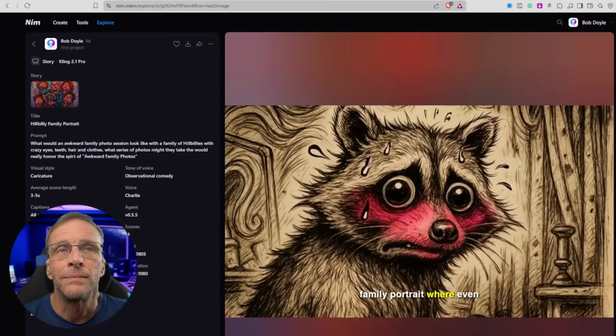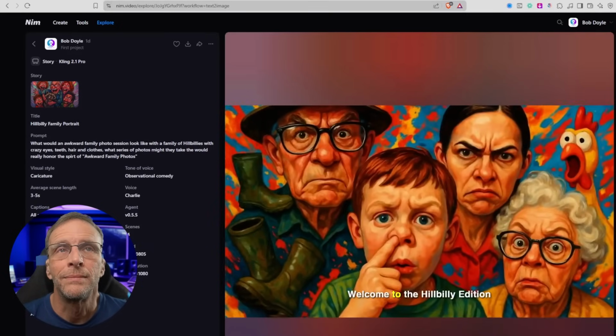You ever see a family portrait where even the taxidermy looks embarrassed? Welcome to the Hillbilly Edition. He almost puts it in his mouth.